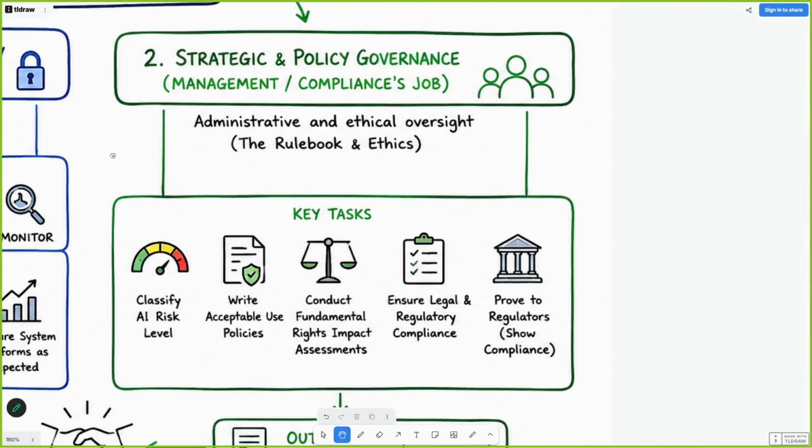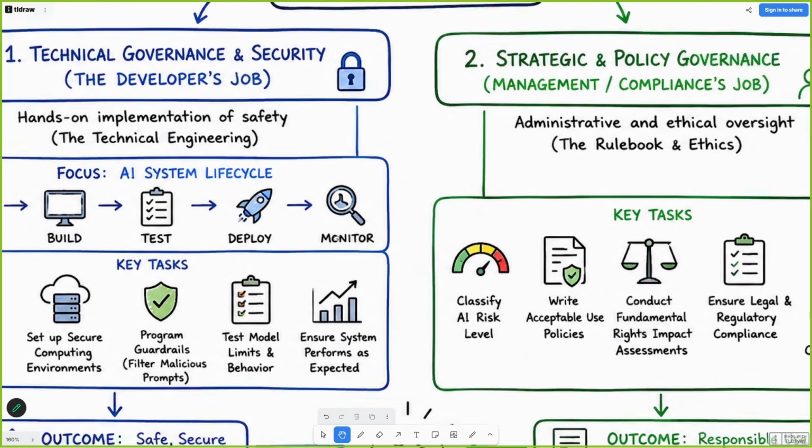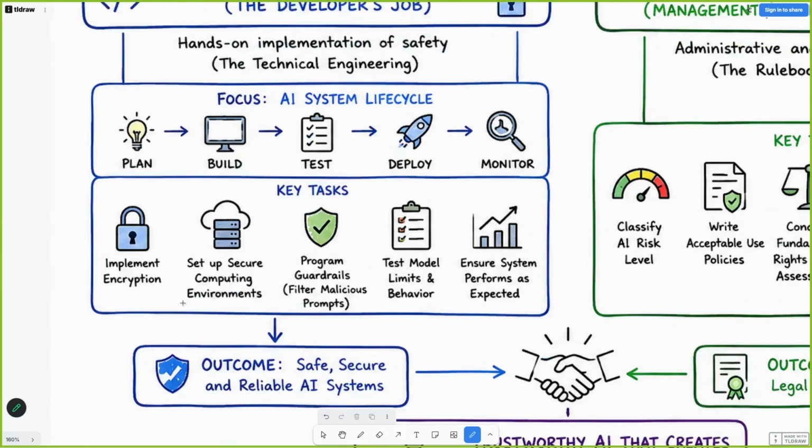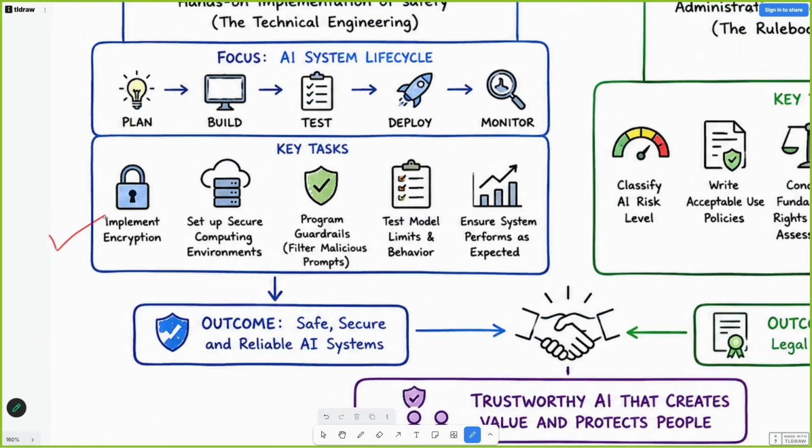Okay, and once you have defined all of this, when you are developing, you have to securely build the system, which means plan, build, test, deploy, and monitor. Okay, this is the life cycle. But in this, there should be end to end encryption. Okay, secure cloud computing. There should be secure AI systems, which means guardrails.